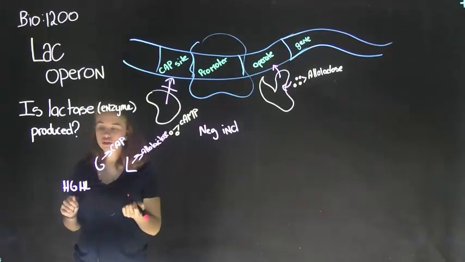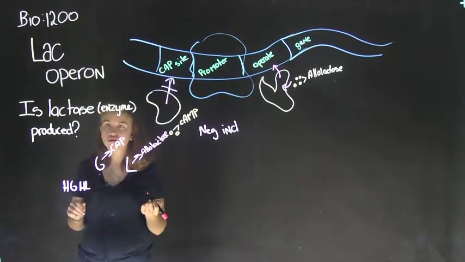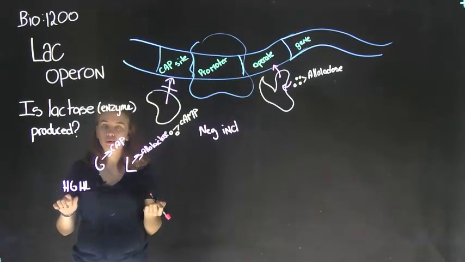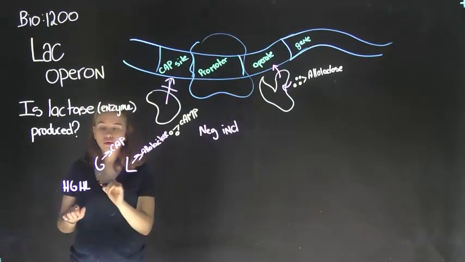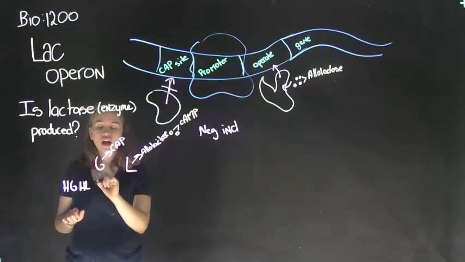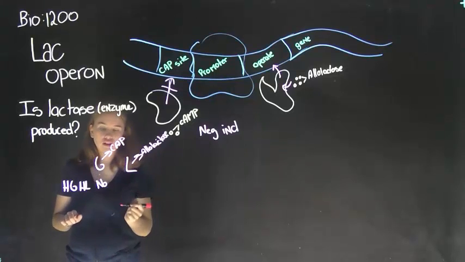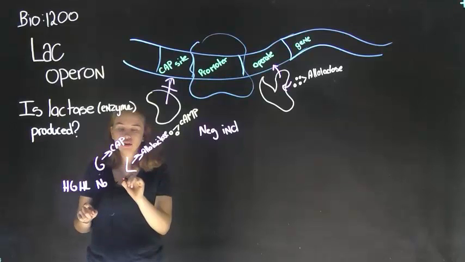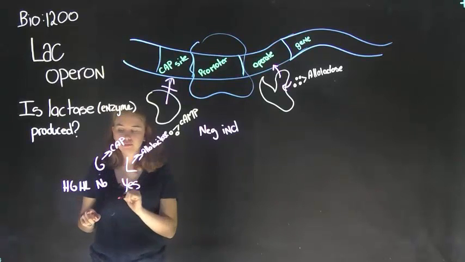So let's see under what circumstances transcription will occur. With a high glucose, cAMP will not be produced. Without cAMP, CAP will not bind. So it's a no. No binding to the CAP site. For high lactose, allolactose is produced, so it will bind to the operator.